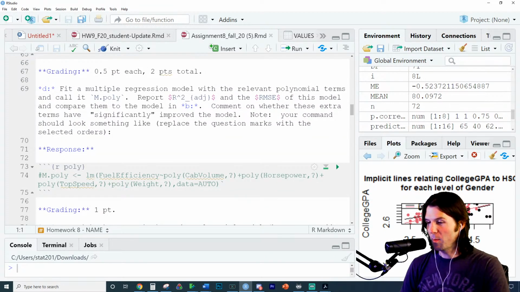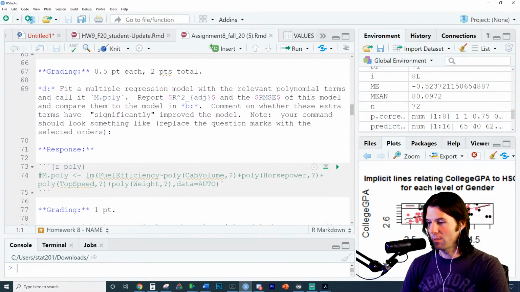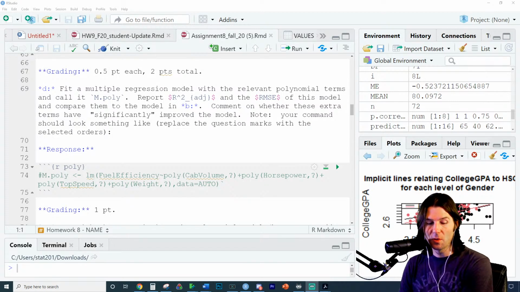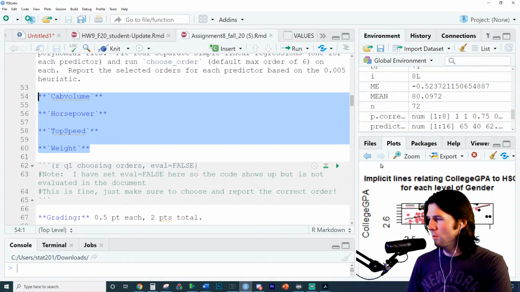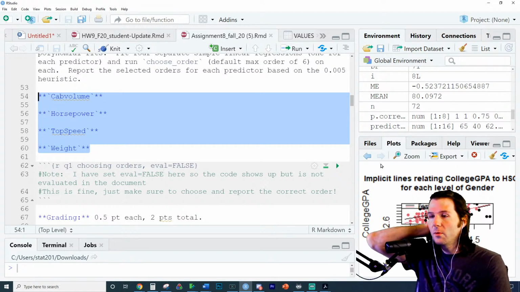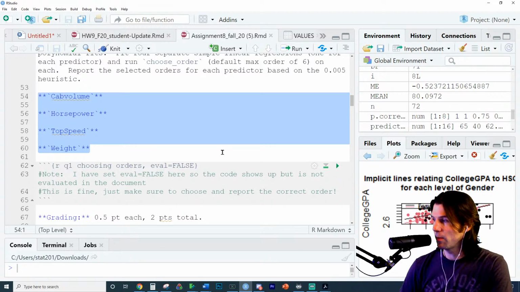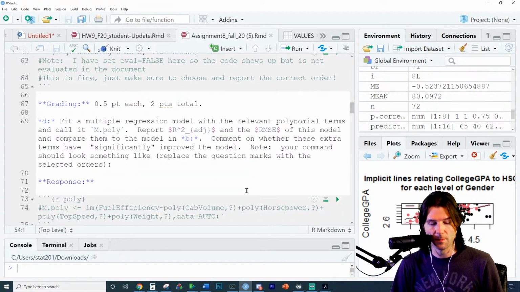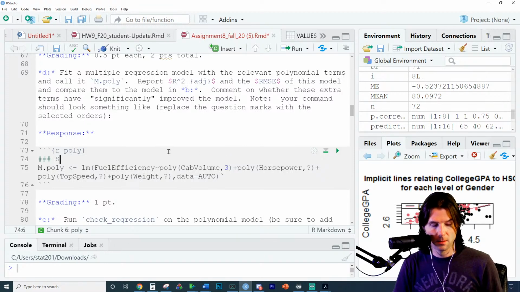Okay, so this one, let me put a huge note right here. So you have to watch another video. So for this help right here, I'm not going to solve the polynomial orders, but Tingyan, did you do this one right here? We did this problem on Tuesday, maybe yesterday. I think we did it on Tuesday. In Tuesday's video, we did this problem where we figured out the polynomial order. So you have to know the polynomial order for this model. Once you know the polynomial order, you can go in here and replace these numbers.